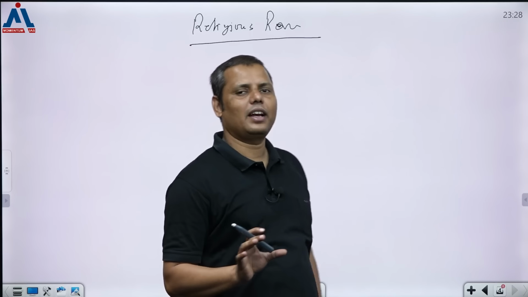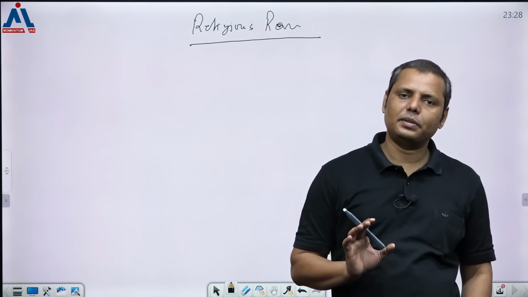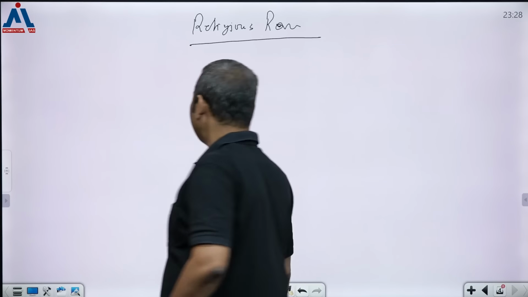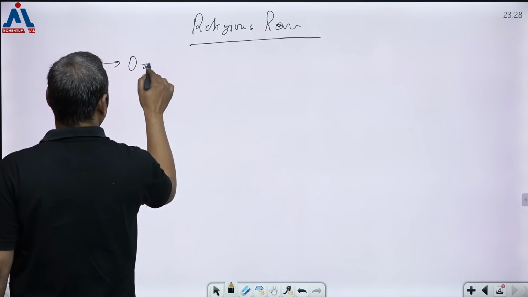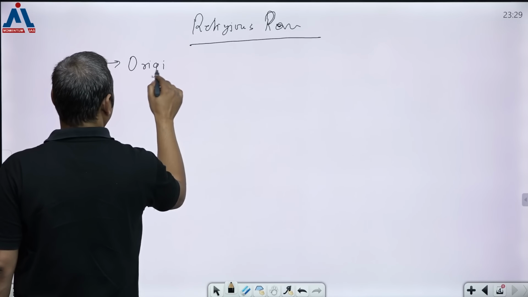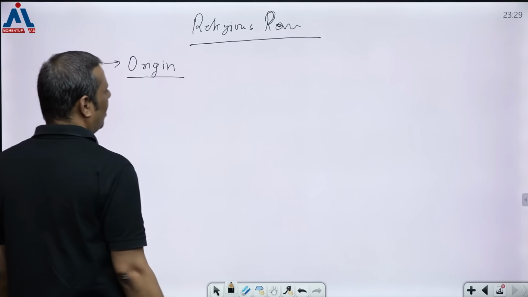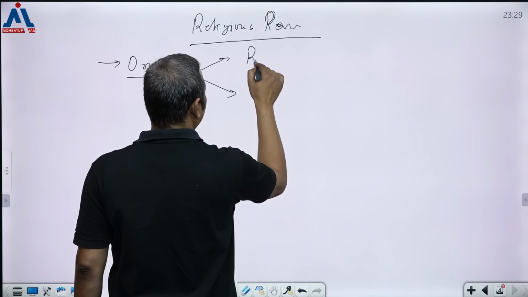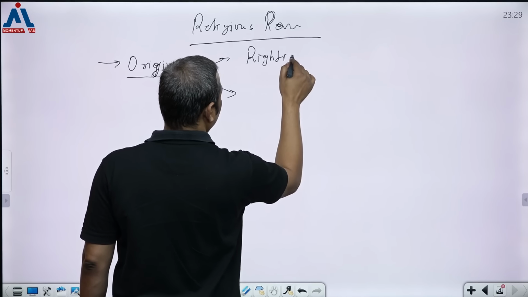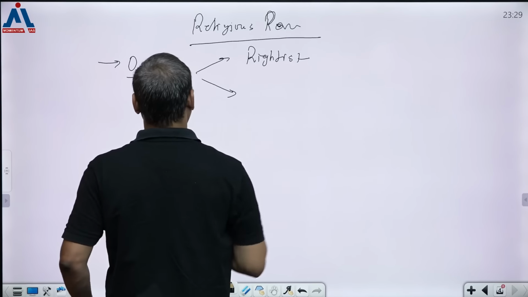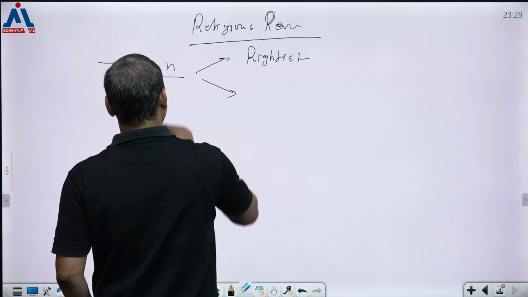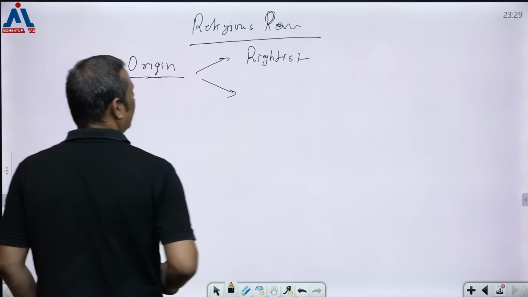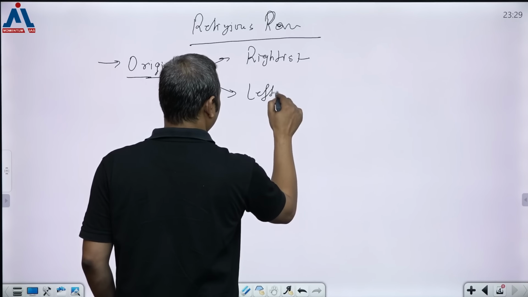But let me tell you one thing very frankly: when you are dealing with this subject in history optional, this is the easiest part. You just have to understand a couple of things. One thing is related to the origin of it. When it comes to origin, it can again be divided into two ways: the rightist wing historians' explanation, and then the leftist wing.